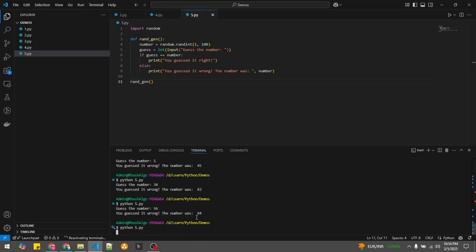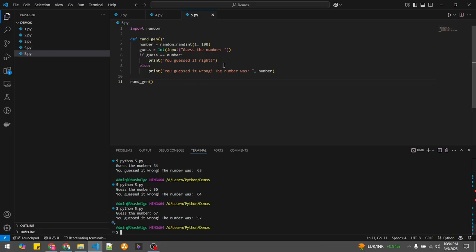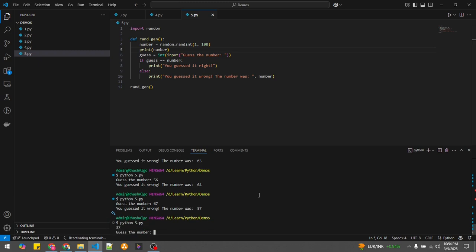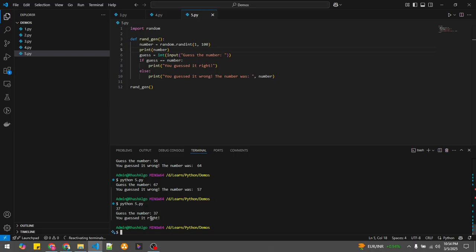If it's matching, it shows that I won the match. To make it a surprise, I will print the number it has generated, I will bypass that just for fun, guys. That's not how games work, right? It's 37. I'm giving input as 37. You guessed it right.